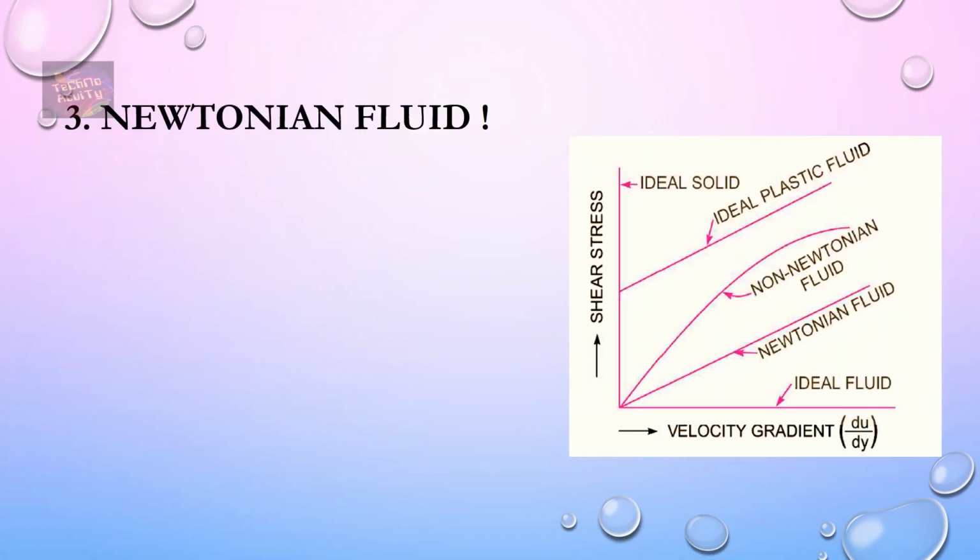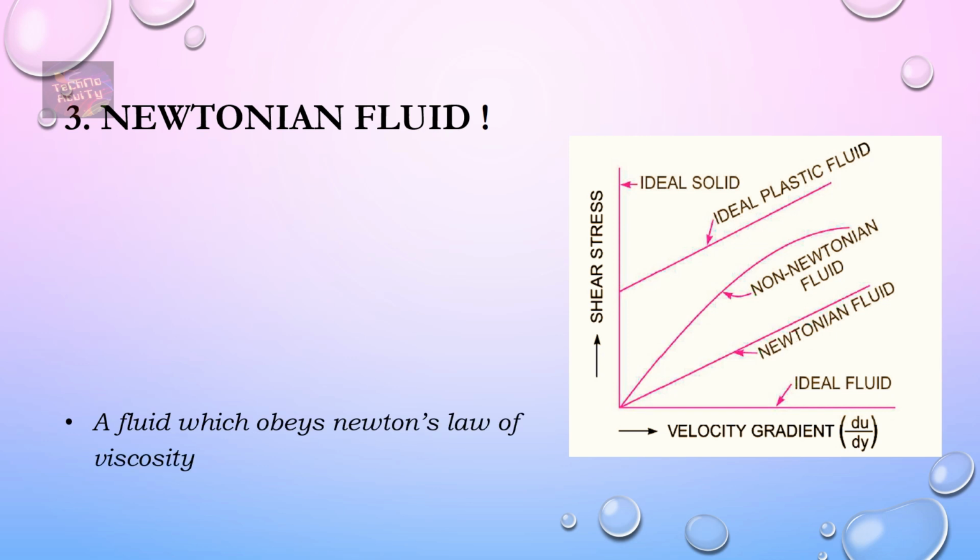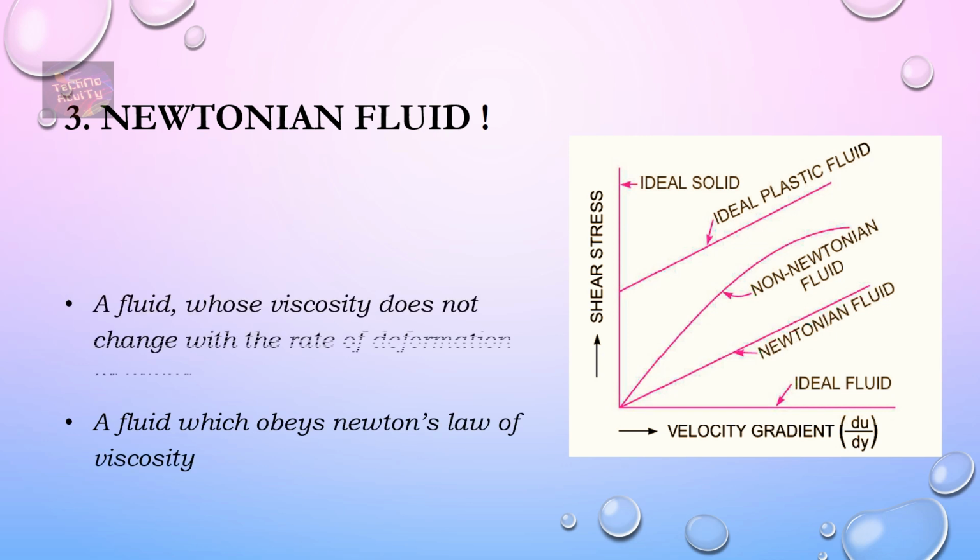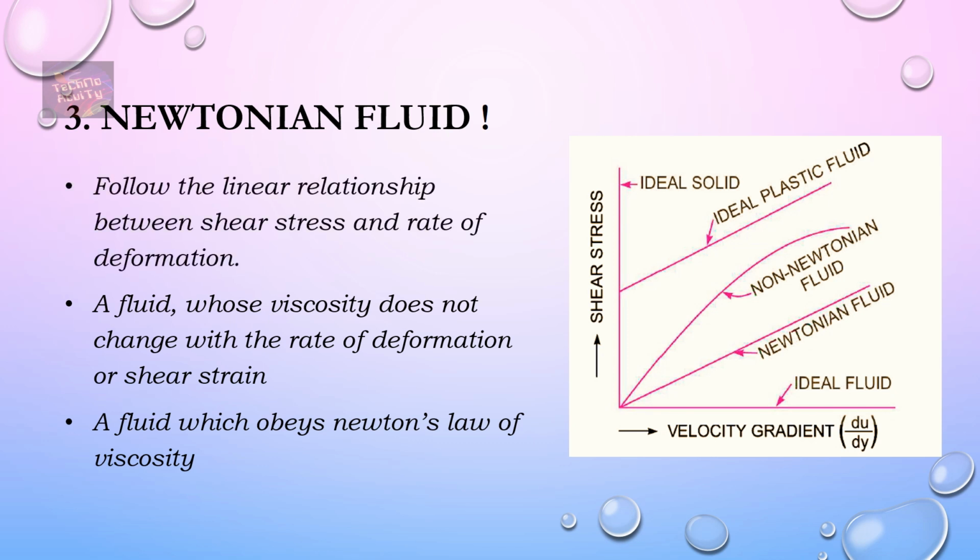The next category is Newtonian fluid. The fluid which obeys Newton's law of viscosity is known as Newtonian fluid. This is the fluid whose viscosity does not change with the rate of deformation or shear strain. These fluids follow a linear relationship between shear stress and rate of deformation. Examples of these fluids are water, kerosene, air and so on. Generally, most of the fluids are Newtonian fluids.